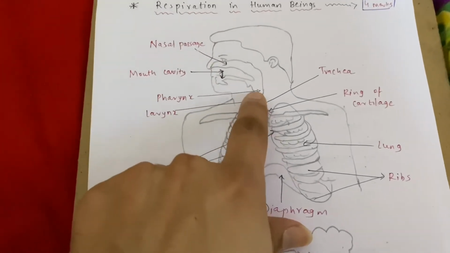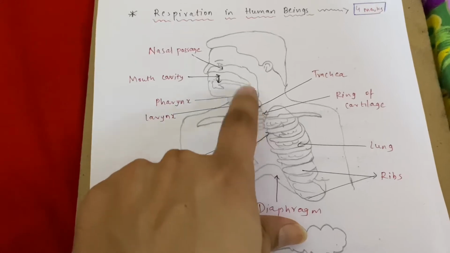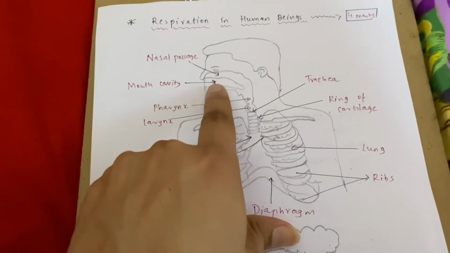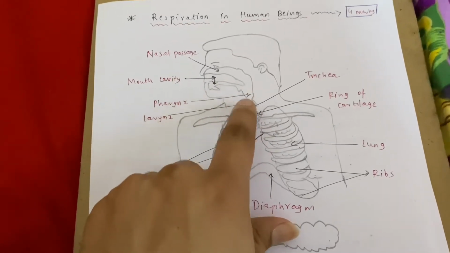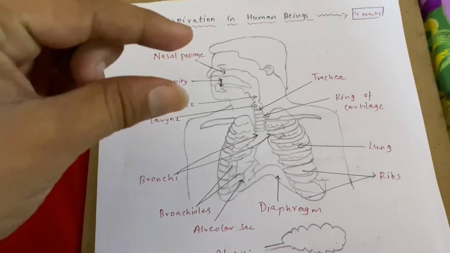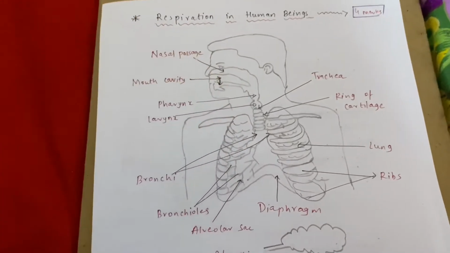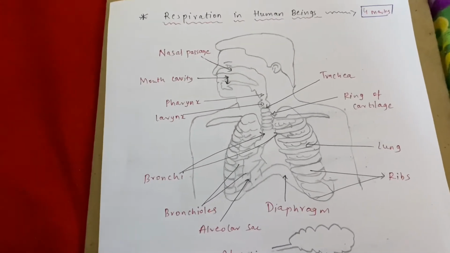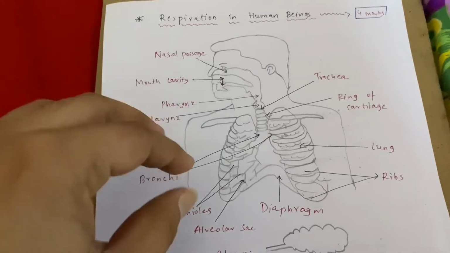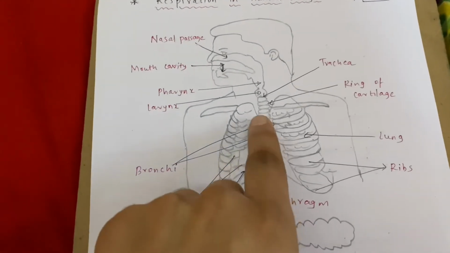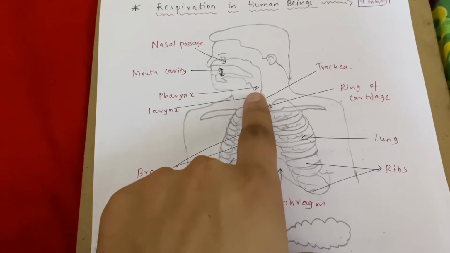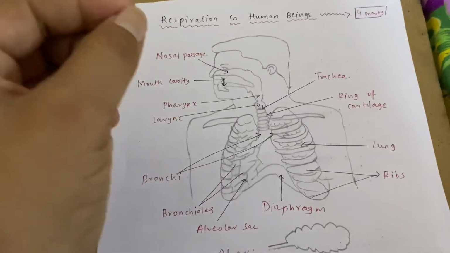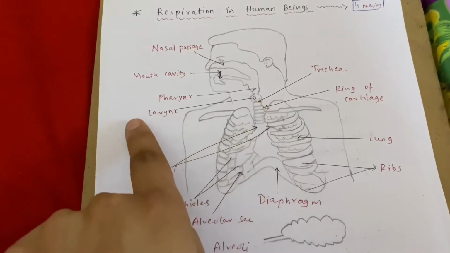As you can see, the pharynx is a part in which the air, which contains mostly oxygen, and the food combine, correct? So the pharynx is a part where the food as well as the air combine. Then from the pharynx the food enters into the esophagus, while the oxygen rich air enters into your larynx, and then the trachea. For the separation, in your larynx you have the epiglottis, which separates the air and the food. Then the air enters into the larynx. What is the larynx? It is your vocal cord.